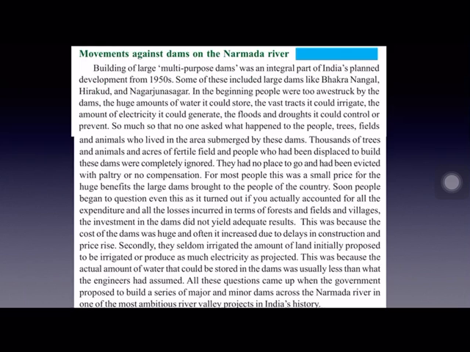And these dams require huge investments for construction. And if we see the losses that occur to the people, forest wealth, fields, etc., we can say that the huge investments made in the construction of these dams did not yield adequate results. When we compare the investment with the result, both must be equal or the result must be more. But it was not like that in the construction of dams. Seeing the huge money which was invested, we can say that these dams did not yield adequate results.